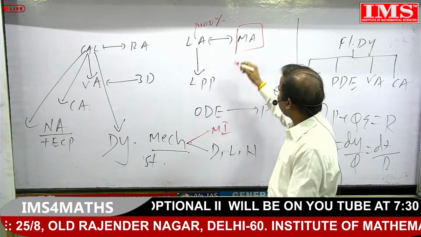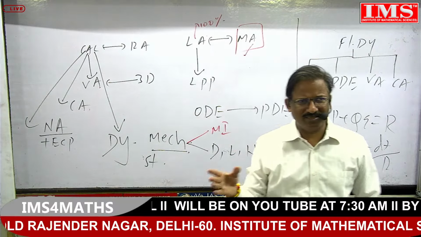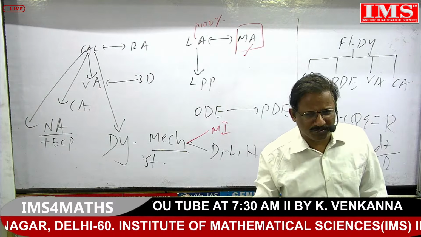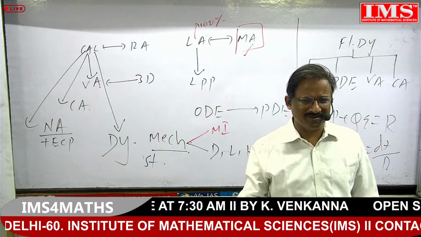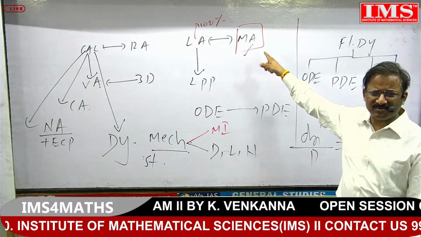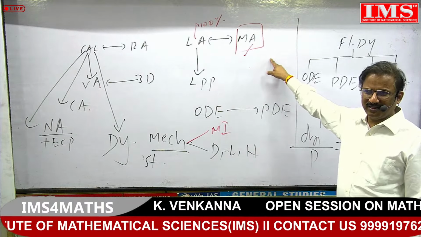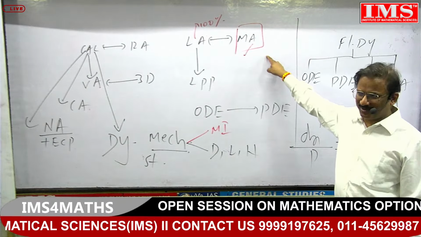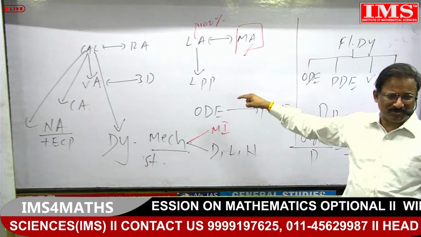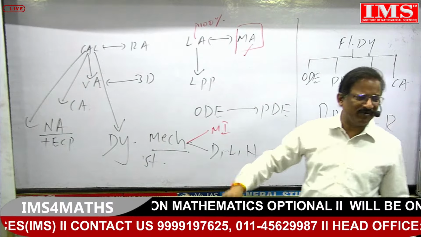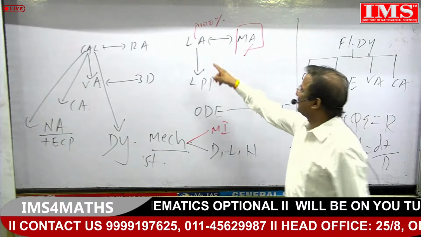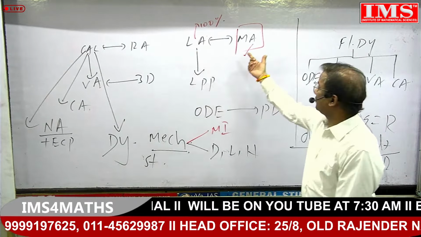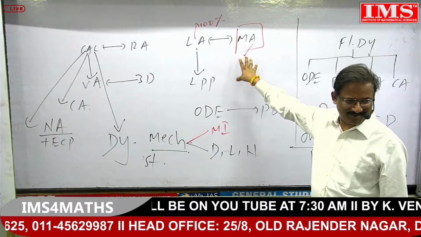Like in modern algebra, one place of the statement is that the intersection of any two subgroups of a group is again a subgroup. The intersection of infinitely many subgroups of a group is again a subgroup, right? The union of any two subgroups need not be a subgroup, but the union of any two subgroups is again a subgroup if and only if one subgroup is contained in the other. The same is here. But of course, there are three more places like the same.